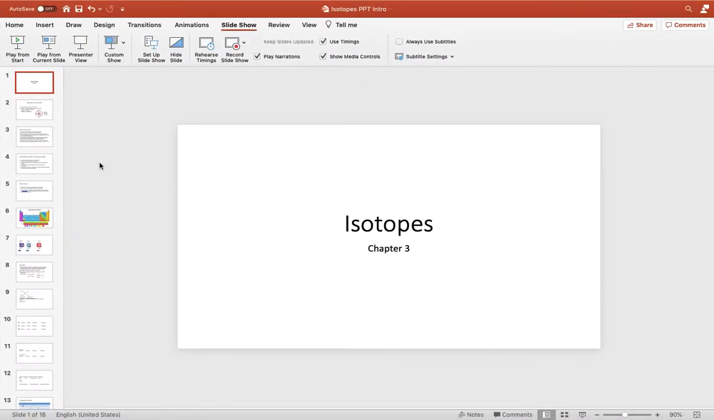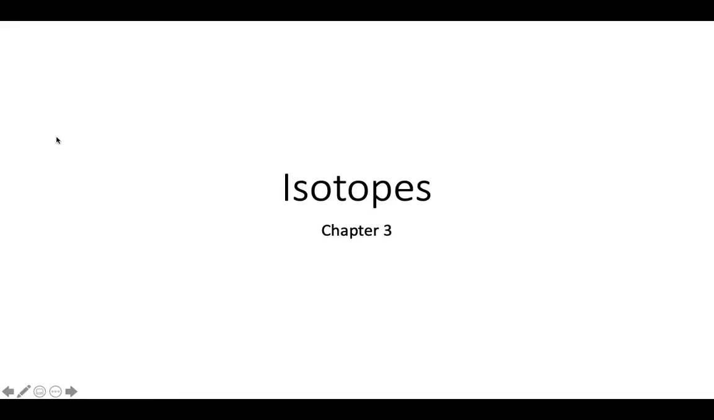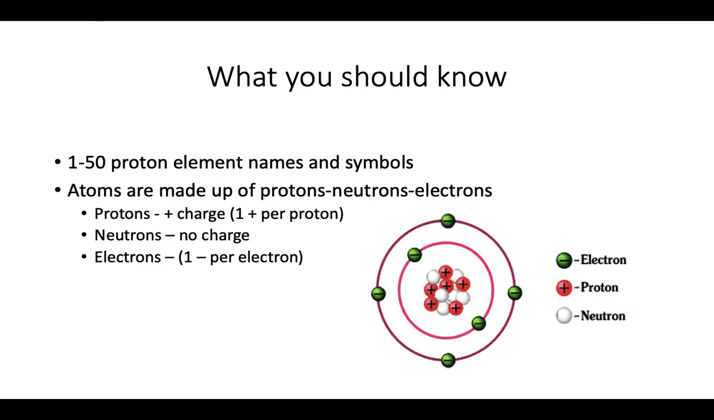We're starting a new topic called isotopes. It may be something that's going to be review and some things that are going to be new. Coming into chemistry, you should know that atoms are made up of protons, neutrons, and electrons. You should know that protons have a charge of +1, electrons have a charge of -1, and neutrons have a charge of 0. They have no charge.